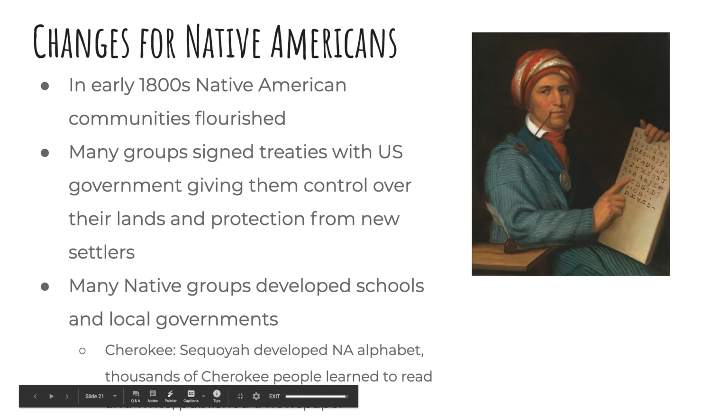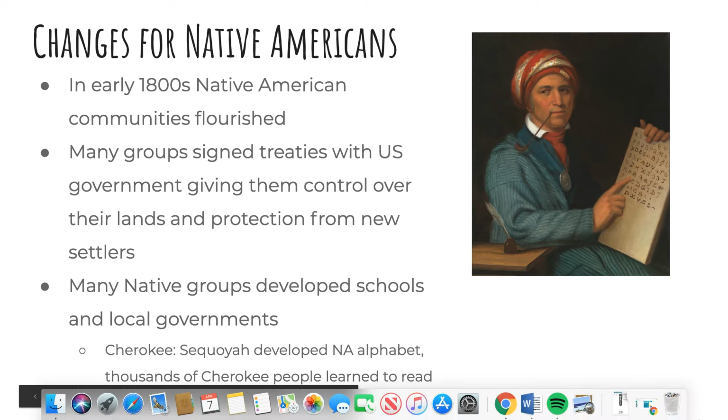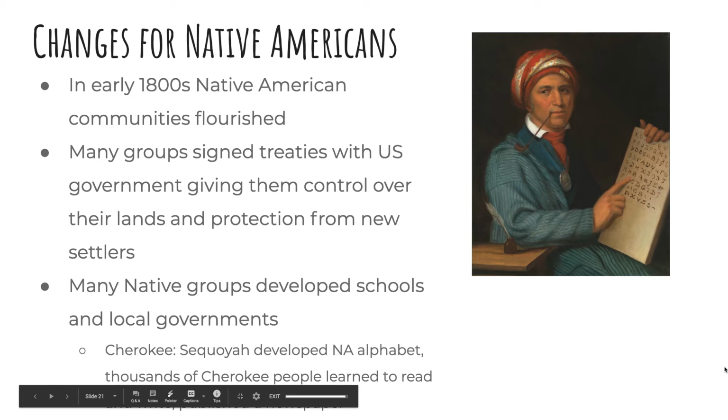So because the United States was expanding and we had a lot of Americans moving into this land that the natives already lived in, the natives and the US government signed agreements saying that the natives were going to keep their land and the United States would protect their land.